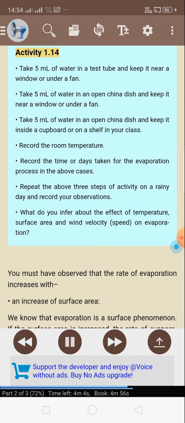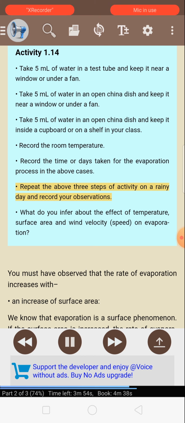Activity 1.14. Take 5 milliliters of water in a test tube and keep it near a window or under a fan. Take 5 milliliters of water in an open china dish and keep it near a window or under a fan. Take 5 milliliters of water in an open china dish and keep it inside a cupboard or on a shelf in your class. Record the room temperature. Record the time or days taken for the evaporation process in the above cases. Repeat the above 3 steps of activity on a rainy day and record your observations. What do you infer about the effect of temperature, surface area, and wind speed on evaporation?